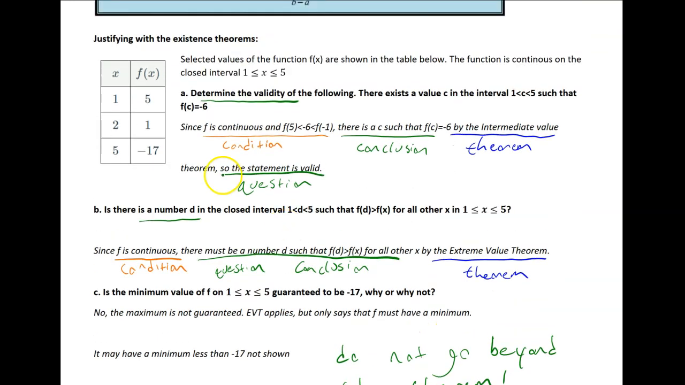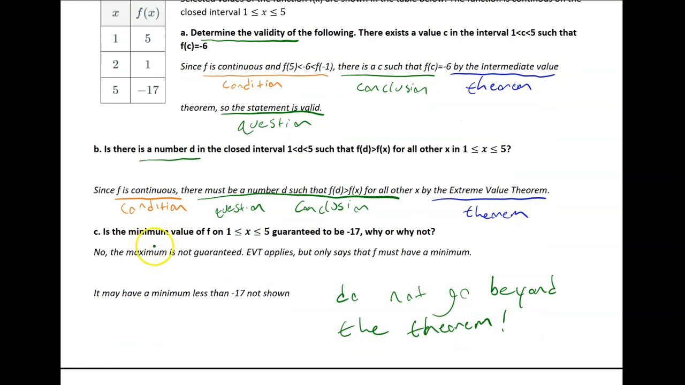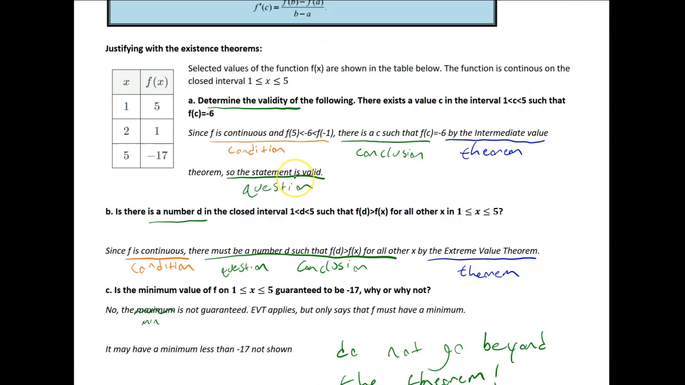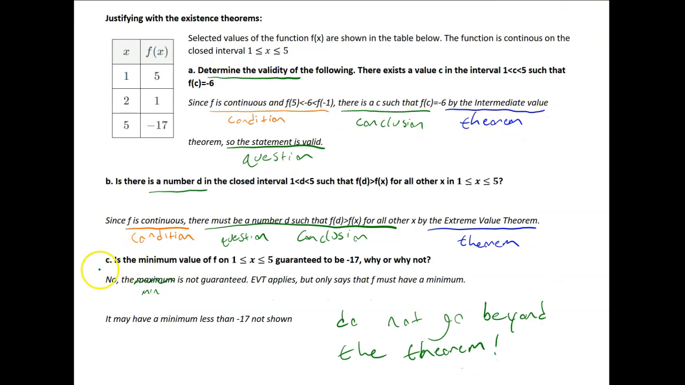And then just here's a note. We might think, as we look at this example, that the maximum is definitely negative 17. But it could be, or sorry, the minimum, that should say, but it could have a minimum that's negative 20 that we just don't see. So be careful not to go beyond the theorem where it helps us prove. Okay, let's look at a new example here.